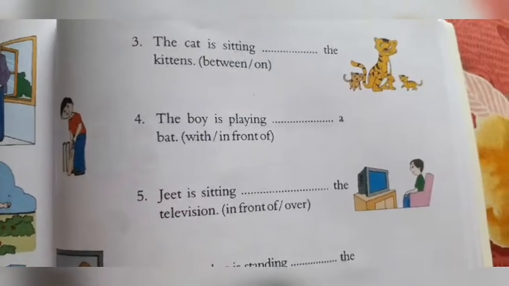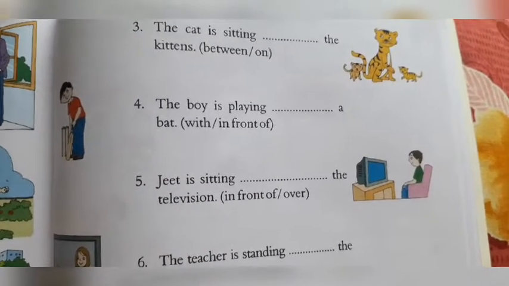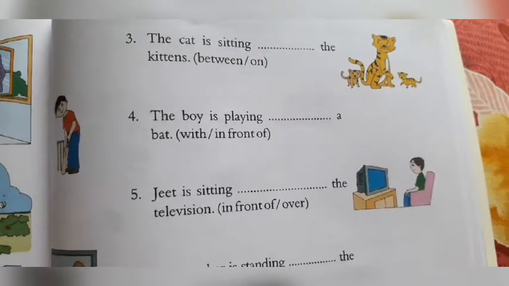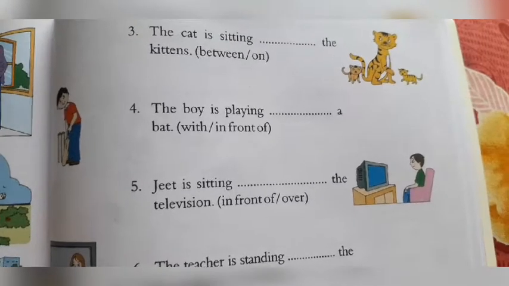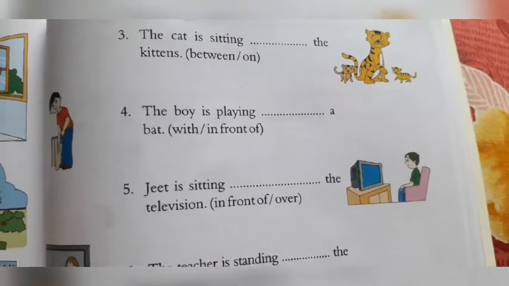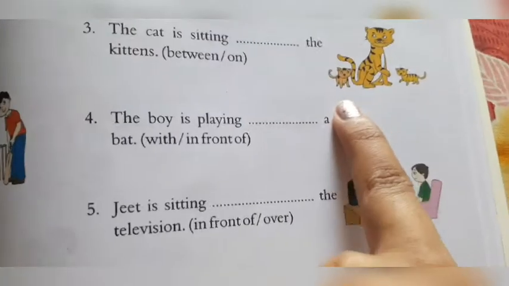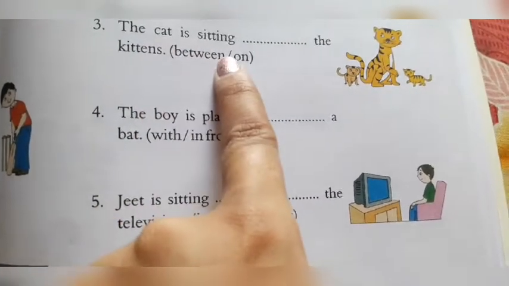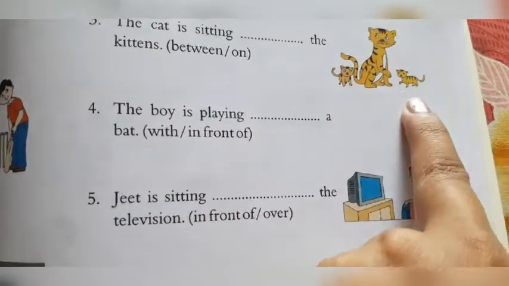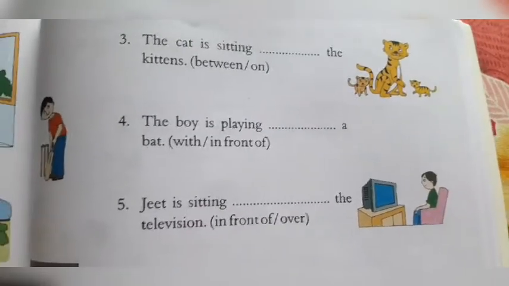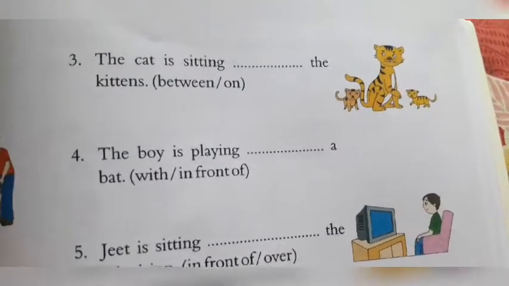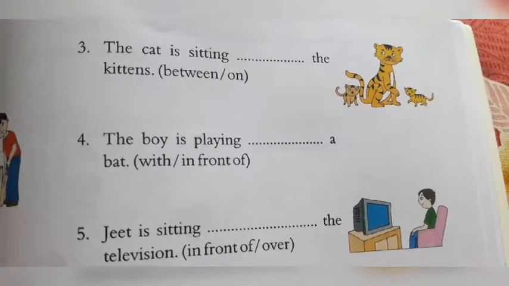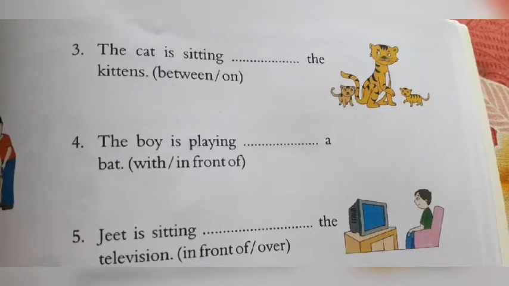Next, number 3. The cat is sitting blank the kittens. Kittens means the babies of the cat. The small cats are called kittens. These smaller ones are the kittens. And the cat is sitting between the kittens, right? Between means in the middle, and there is one on both the sides.